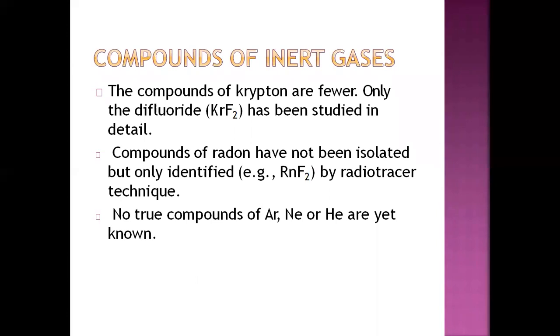So he made so many attempts to make different compounds, but he was only successful in making the fluoride of krypton. So krypton fluoride was successful. That is why he did all his experiments and attempts on that compound only. Compounds of radon have not been isolated, only identified. That is radon fluoride, by the radiotracer technique. He applied the radiotracer technique to form a compound from radon, and that was RnF2.